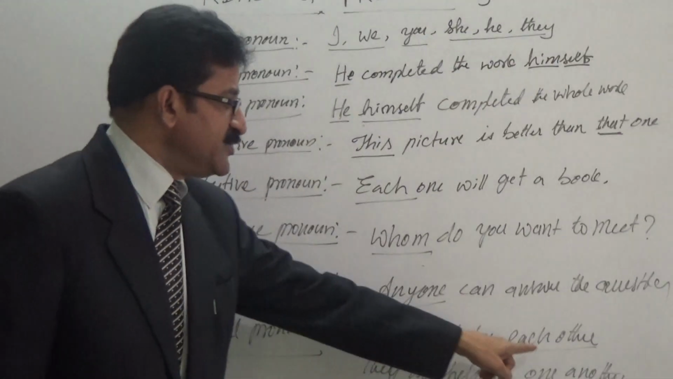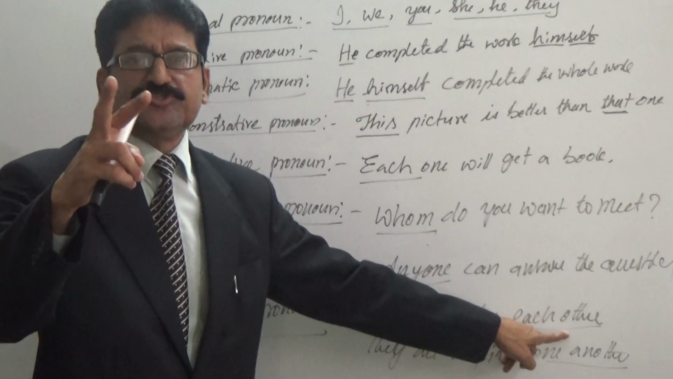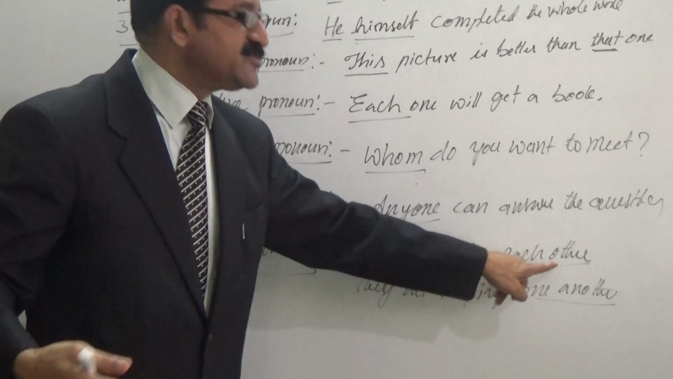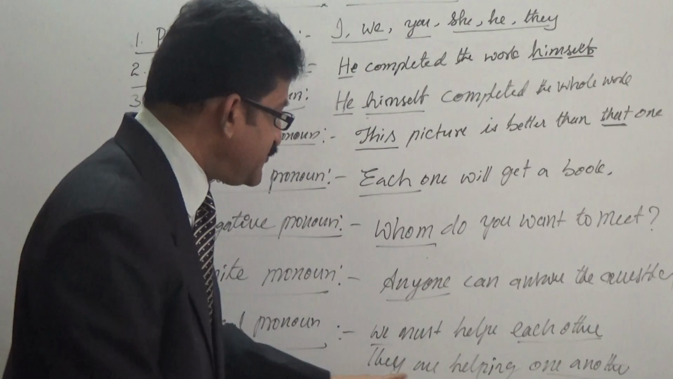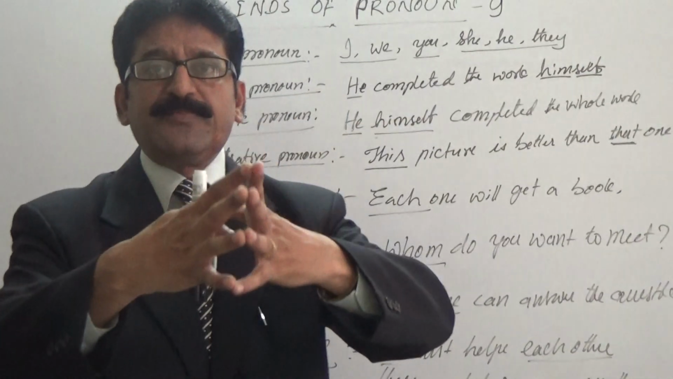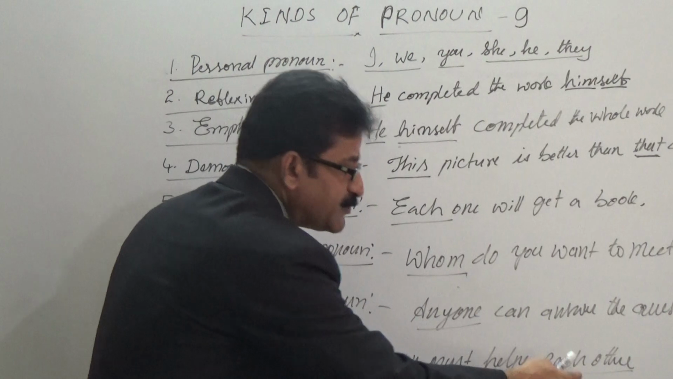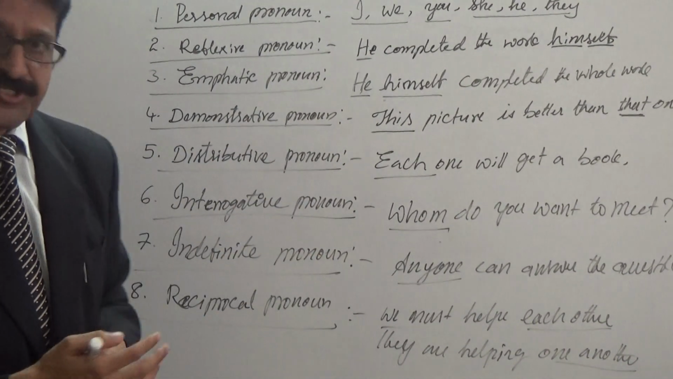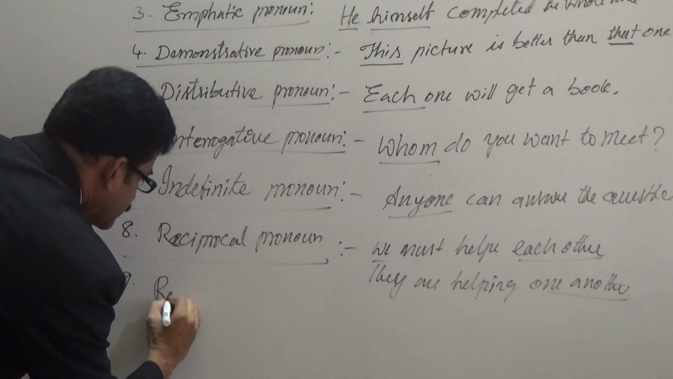See, for example, if there are only two, we must help each other between two. When there are two, to say reciprocal, we have to use each other. The sisters are helping each other, one to one. And if there are more than two, we have to use one another. There are many people, they are helping one another. Like that, these two pronouns used to refer the reciprocal relationship. And the last one is relative pronoun.